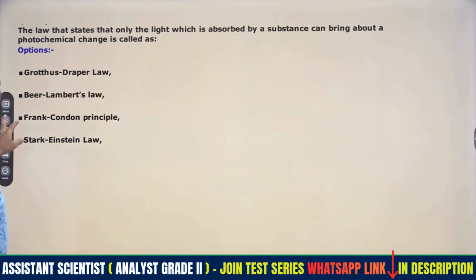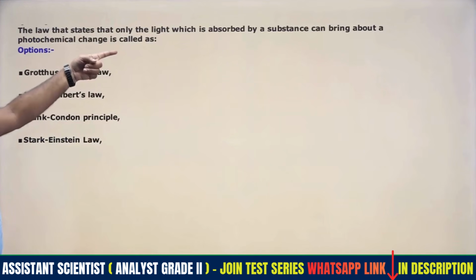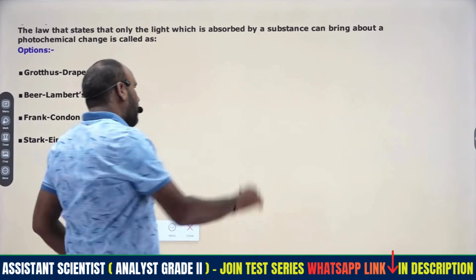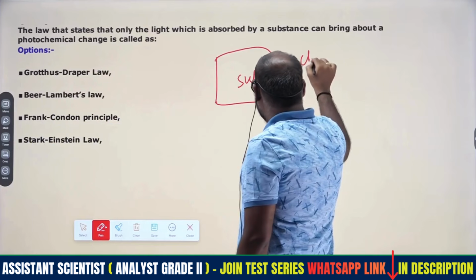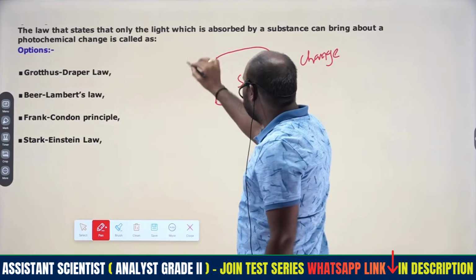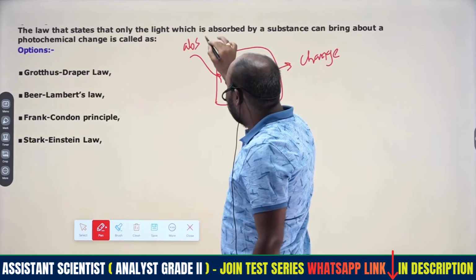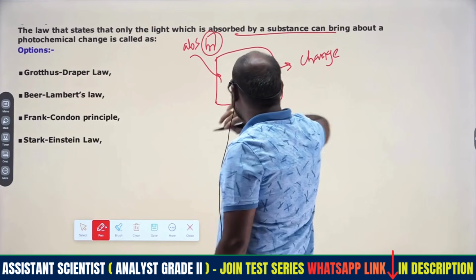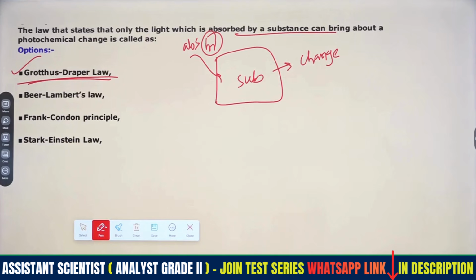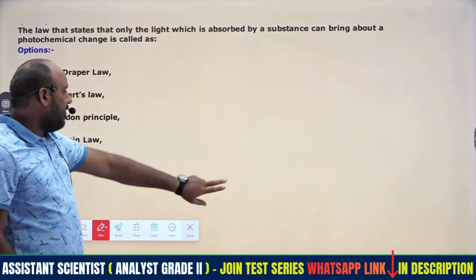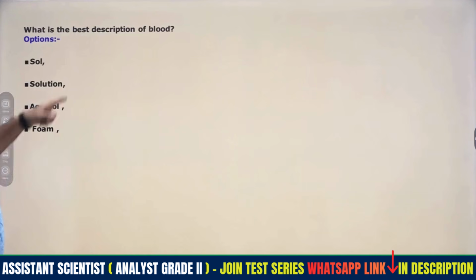Then coming to the next one, the law which states that, initially in photochemistry, any substance undergoes a chemical change due to simple absorption of light radiation, and the light absorbed by the substance brings about various physical changes. That is the first law, the Grotthuss-Draper law. Even the Beer-Lambert law and Franck-Condon principle are applicable to photo concepts only, so we will discuss them in our classes on photochemistry. That is the Grotthuss-Draper law. Then what is the blood means?